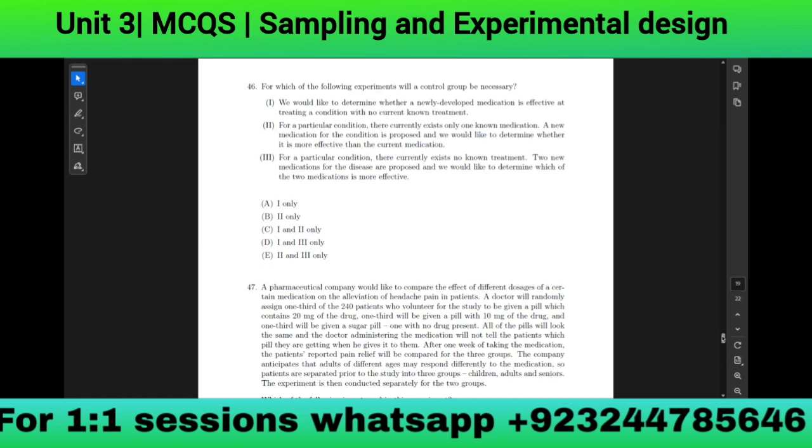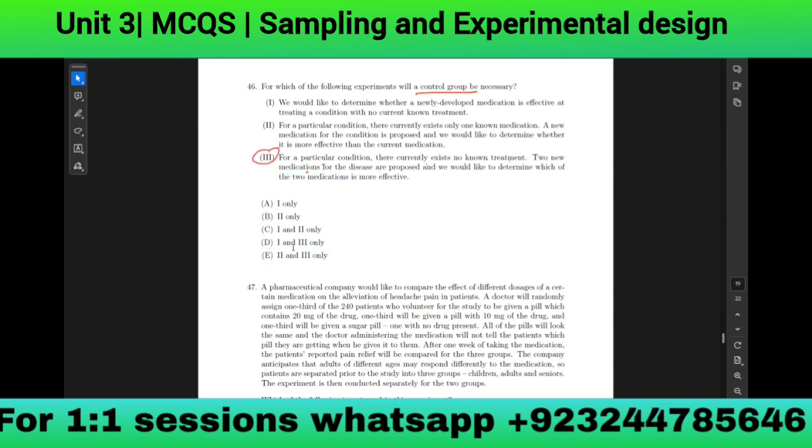For which of the following experiments will a control group be necessary? For a particular condition, there exists no non-treatment. Two new medications. Number three? Yes, number three. Very good.